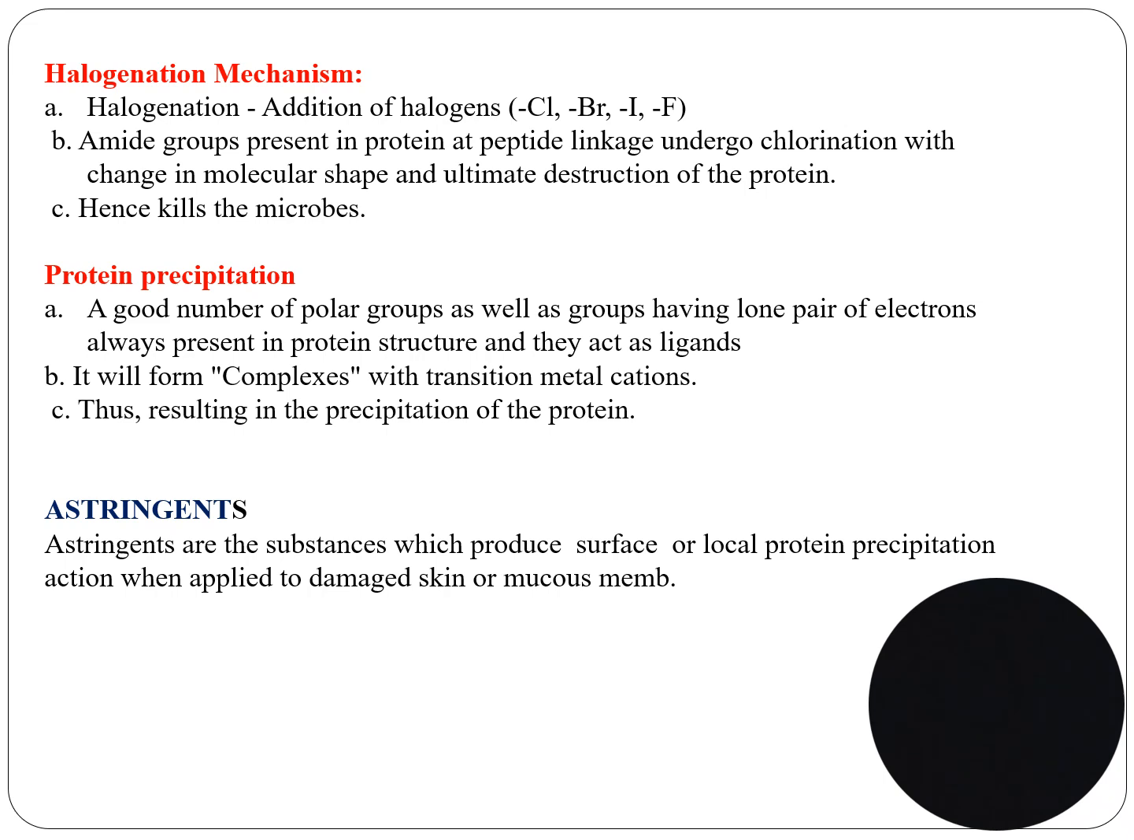Protein precipitation: a good number of polar groups as well as groups having lone pairs of electrons are always present in protein structure, and they act as ligands. They form complexes with transition metal cations, resulting in the precipitation of the protein. Astringents are substances which produce surface or local protein precipitation when applied to damaged skin or mucous membrane.